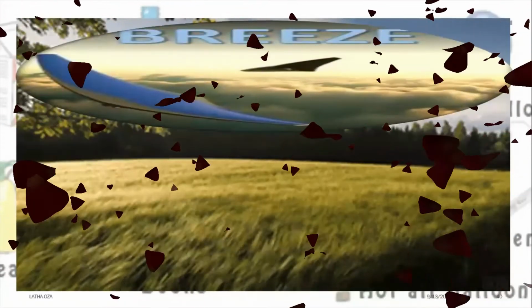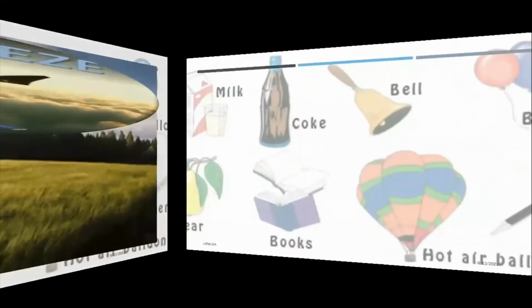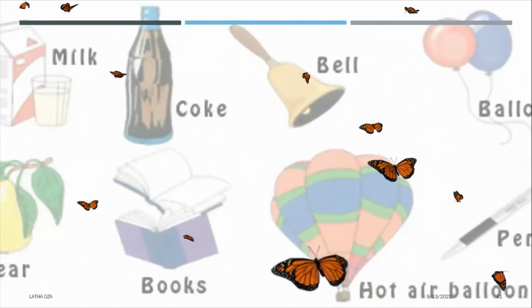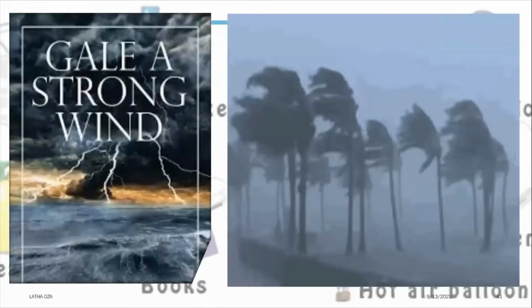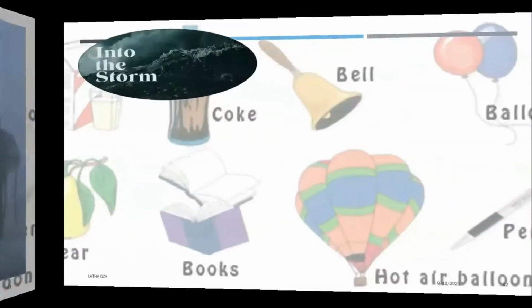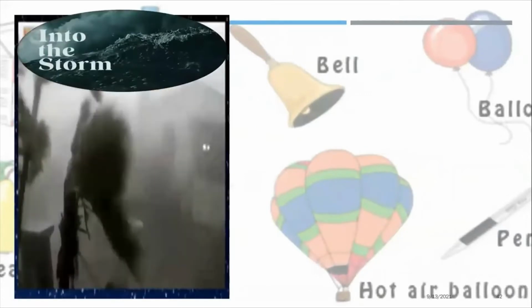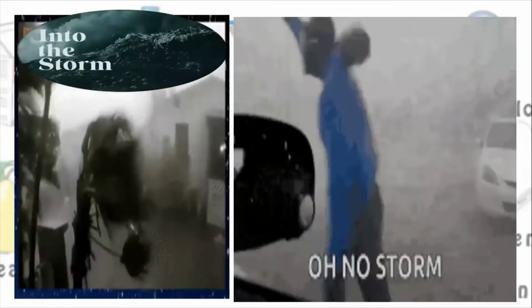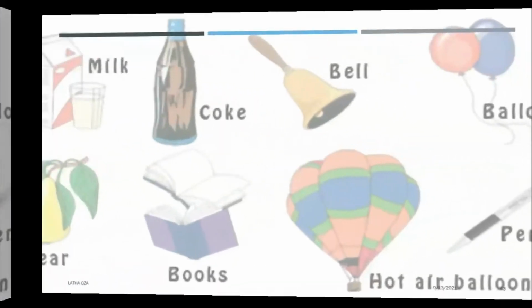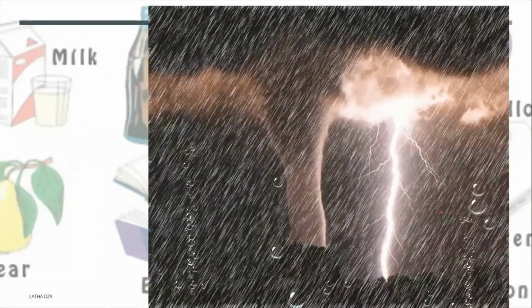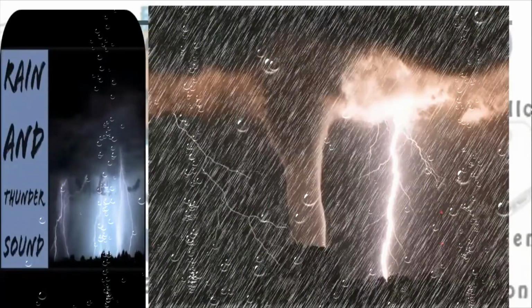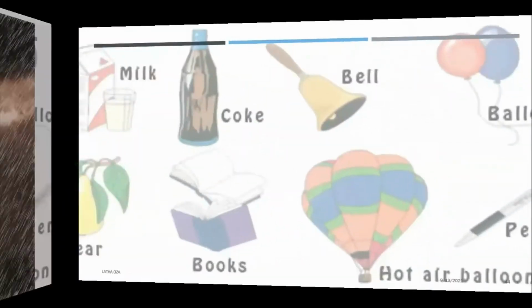A gentle wind is called a breeze. A strong wind is called a gale. A very strong and powerful wind with rain is called a storm. A storm that occurs with thunder and lightning is called a thunderstorm. Wind affects the weather of a place.